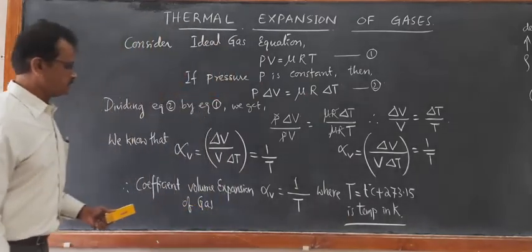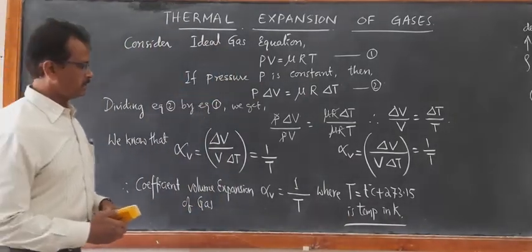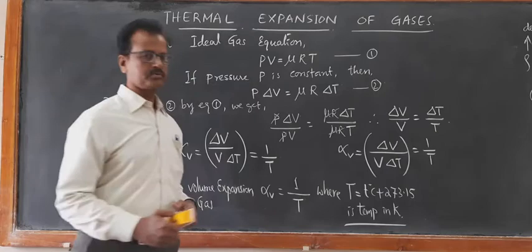Now, this relates the temperature dependence of volume expansion.